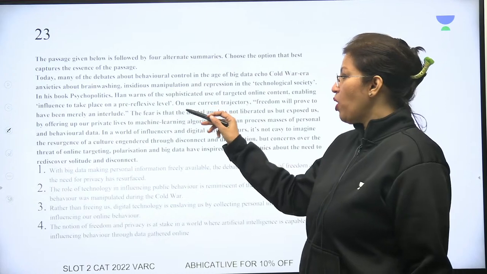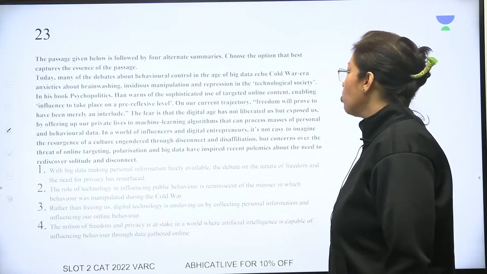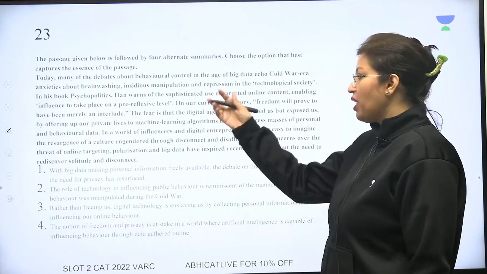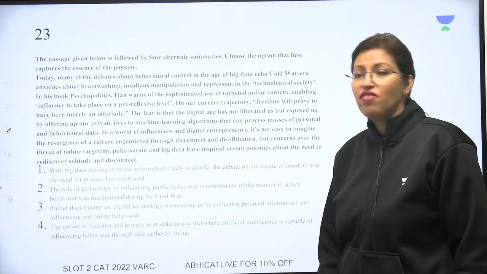In his book Psychopolitics, Han warns of the sophisticated use of targeted online content, enabling influence to take place on a pre-reflexive level.